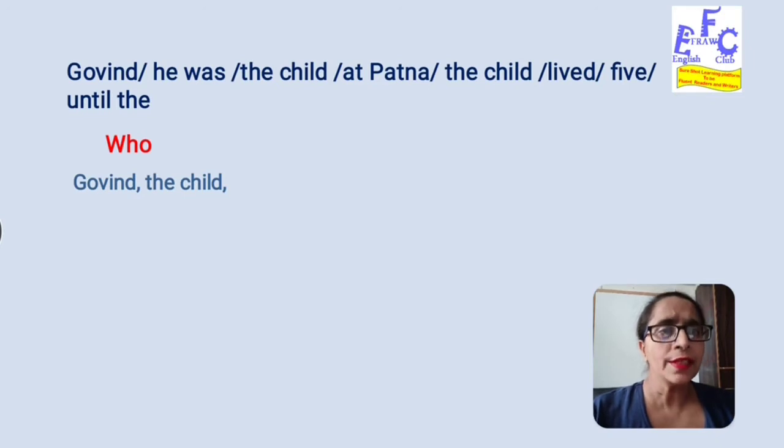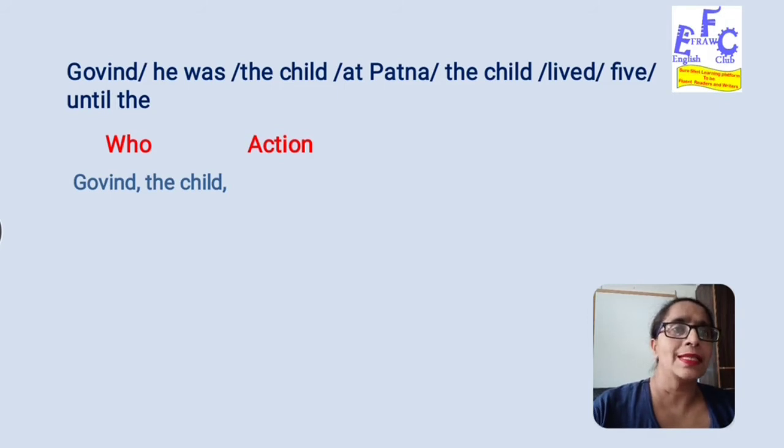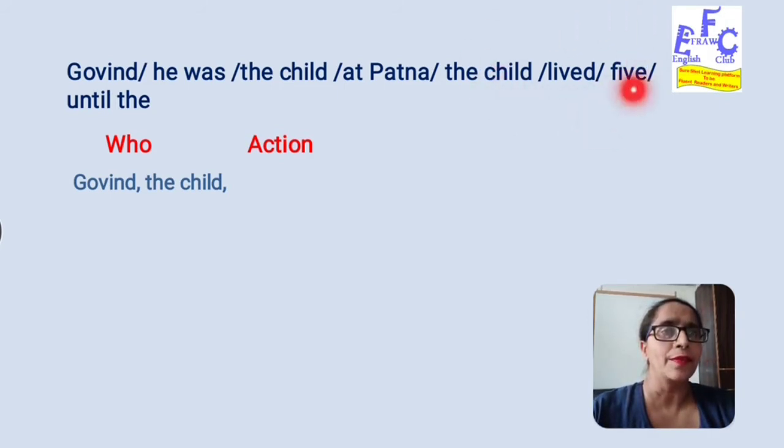Further, we need to look at what is being done by this person or what has happened to this person. That means we need to look for some action. So what is the action here? The action is live. Living is the action, so next we have the word lived.